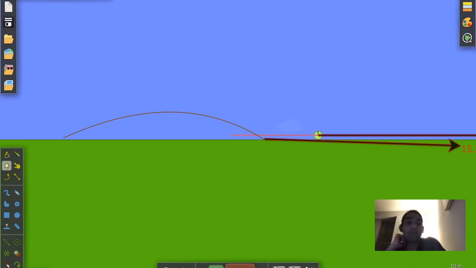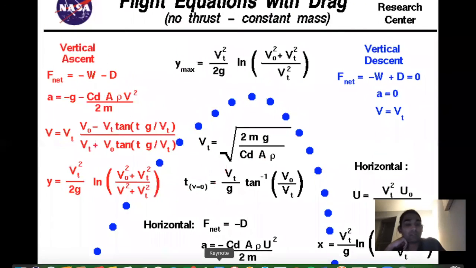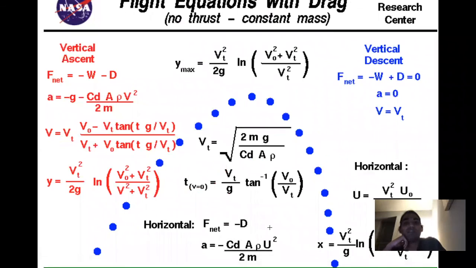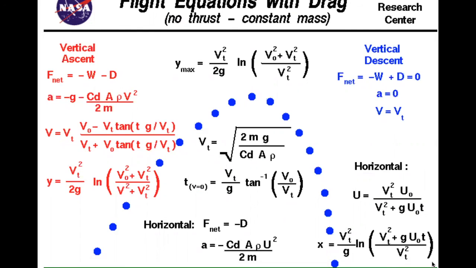We looked at some equations provided by NASA on projectiles going through flight without any thrust. And as you can see, there's a significant increase in the amount of complexity that goes into calculating the path of an object that does in fact deal with air resistance. These include variables such as cross-sectional area, density of the fluid, and how the force of drag is affected by the actual velocity of the object itself. As a result, you can see how complicated these sorts of scenarios get when you introduce the complexity of air resistance.